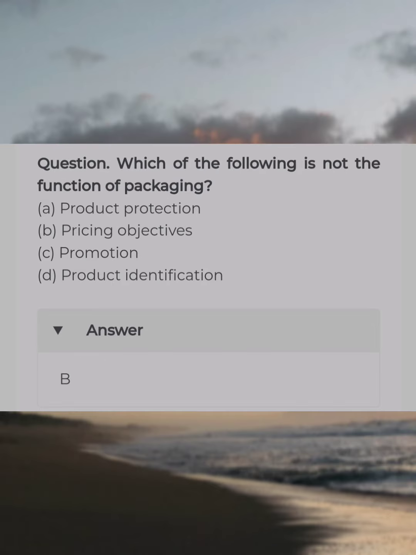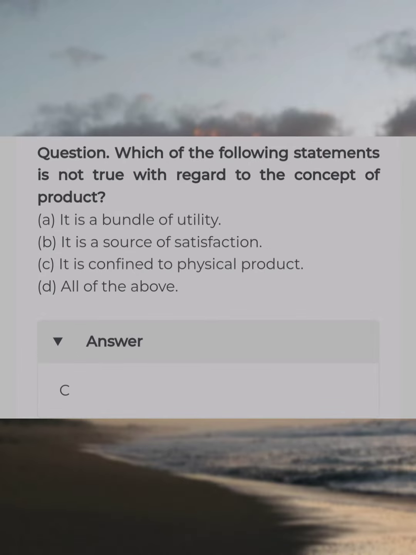Which of the following is not the function of packaging? Answer B. Pricing objectives. Which of the following statements is not true with regard to the concept of product? Answer C. It is confined to physical product.